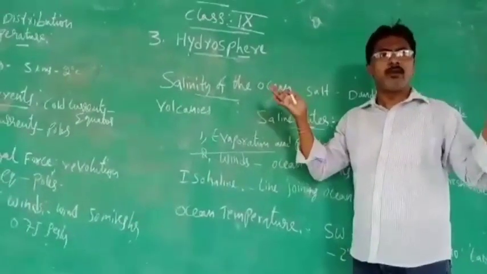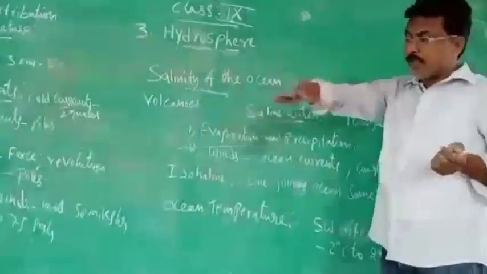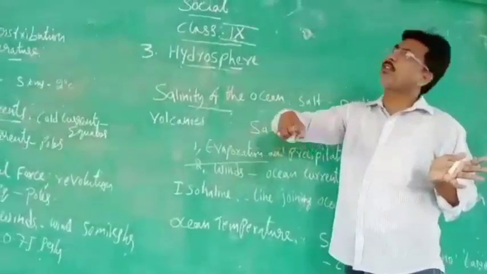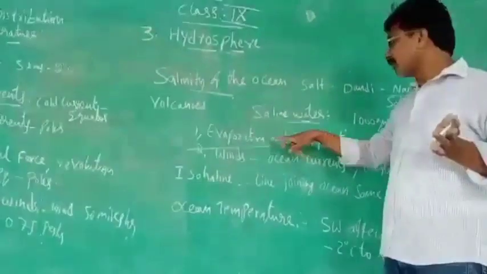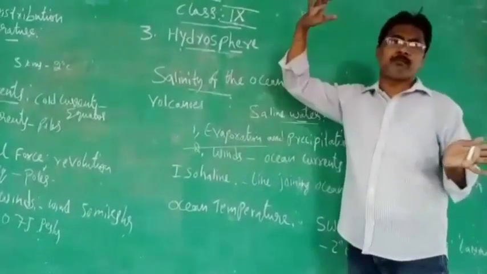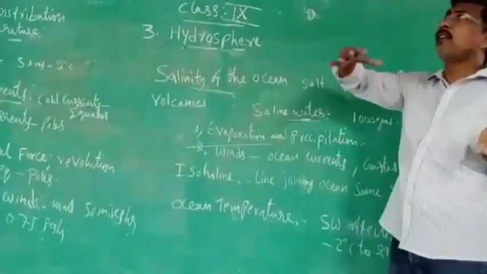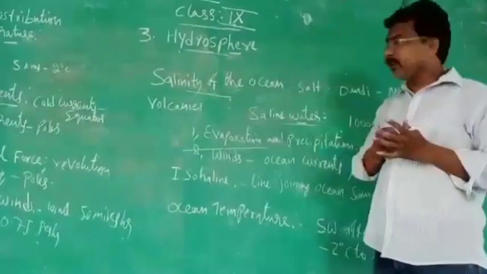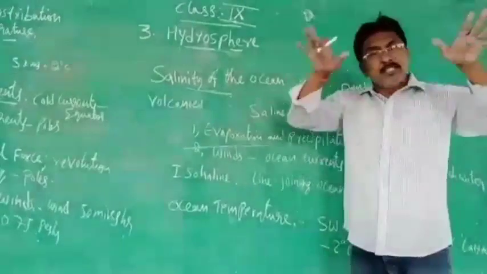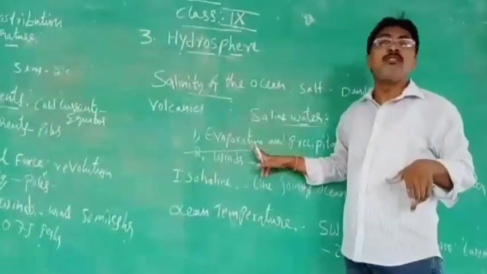79% of the earth is covered by the ocean. So from the ocean, a large quantity of water is evaporated into the sky. So in the ocean, a lot of water is evaporated, some cubic millimeters of water every day. Because of evaporation, what is happening? Only the water content is evaporated up, and the minerals stay down in the ocean. So minerals are staying down. That's why the water will be very salty.